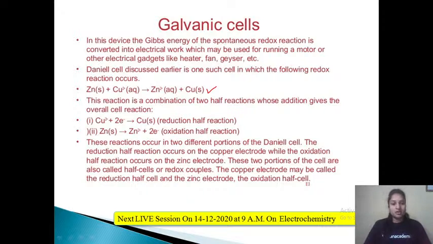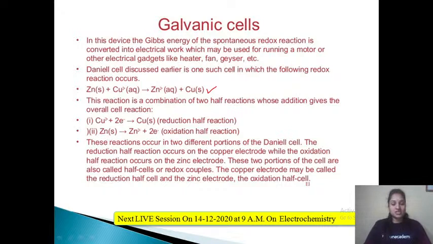Okay. Now here we have two half cells. This is a redox reaction, right? What are the two different half cells? The first one is the reduction half cell, and the other is the oxidation half cell. Reduction half cell means where the reduction is actually occurring. First we will see the oxidation half cell, because once the oxidation happens, only then can the reduction take place, because the release of electrons is required for reduction, right?